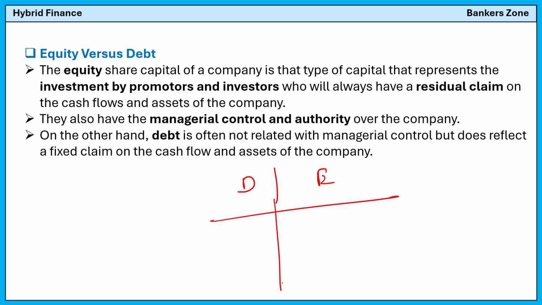So one simple thing you only remember: debt will have a good and fixed return, whereas equity holders do not always have a fixed return. It is based on the dividend.